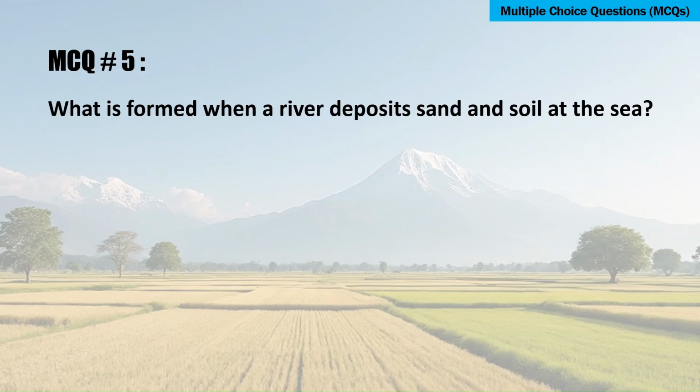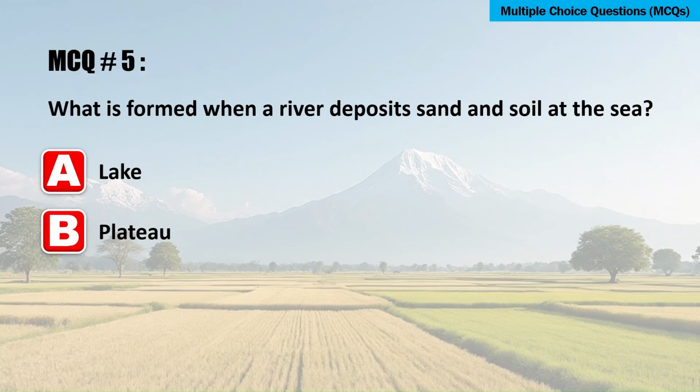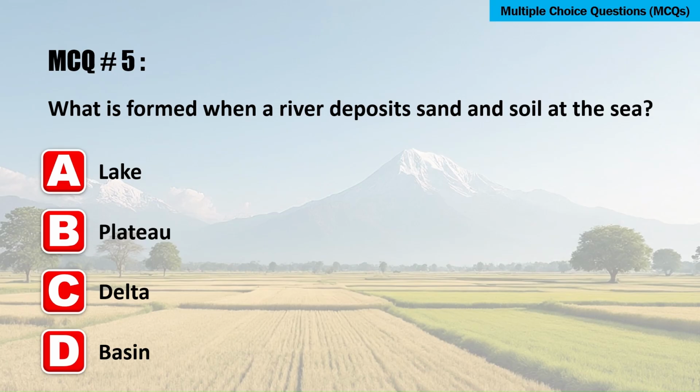What is formed when a river deposits sand and soil at the sea? Option A, lake. B, plateau. Option C, delta. Or option D, basin. The correct answer is C, delta.